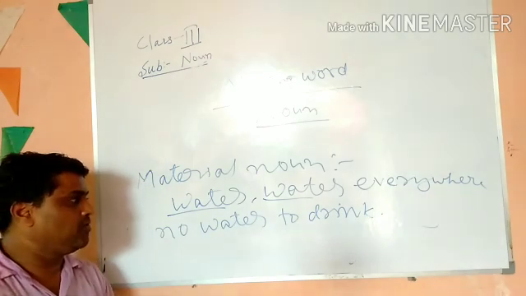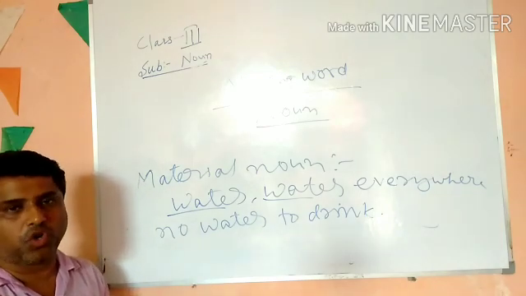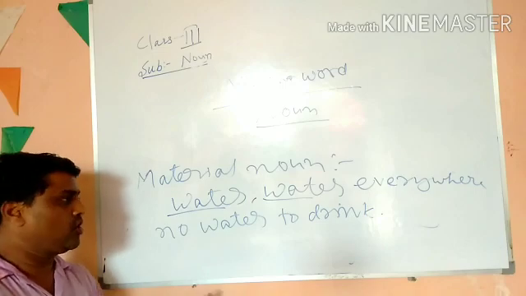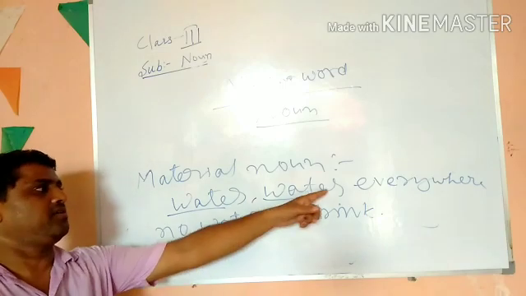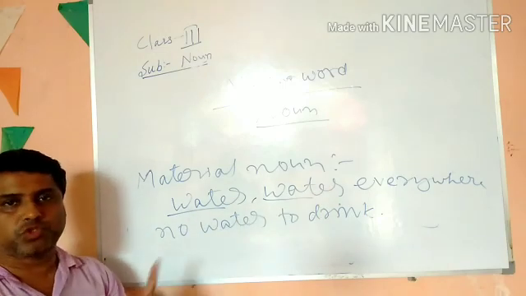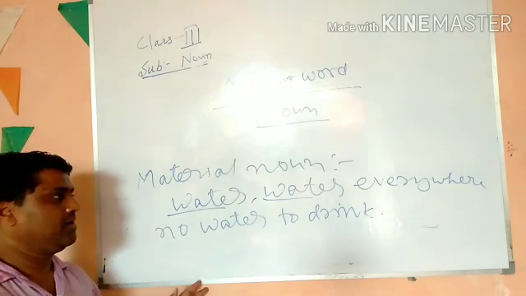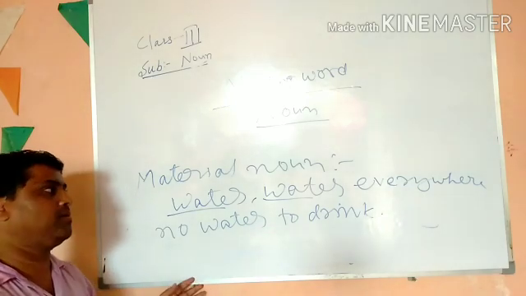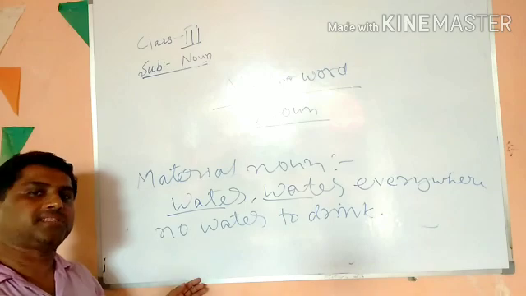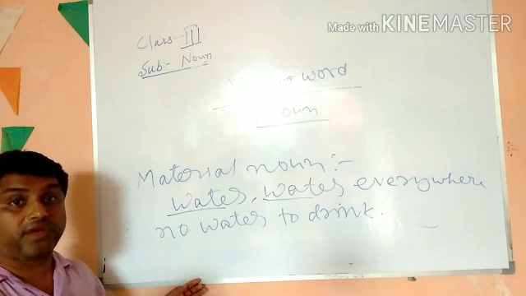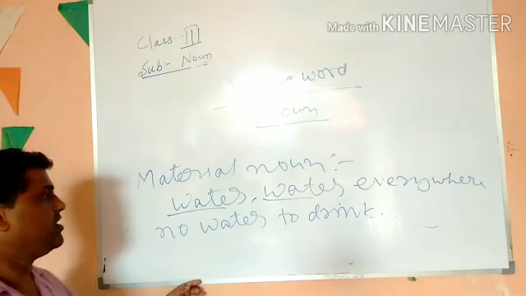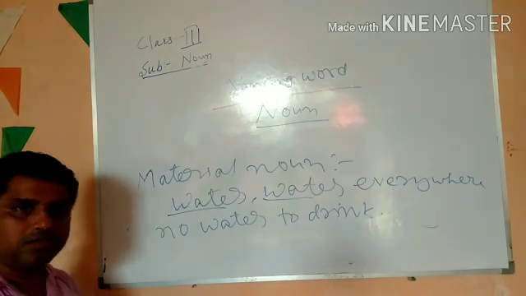Can you take 1 kg of water and drink? No, you cannot, because it cannot be counted. How many waters are there? You cannot say there are 2 waters or 3 waters. You cannot count. How many liters are there? That can be counted, because in material noun, things are weighed, not counted. Okay? So, this is about material noun.